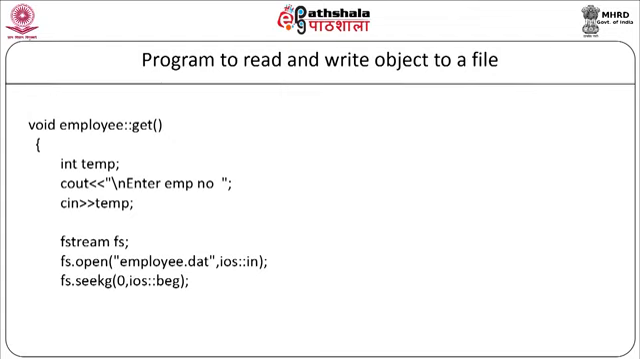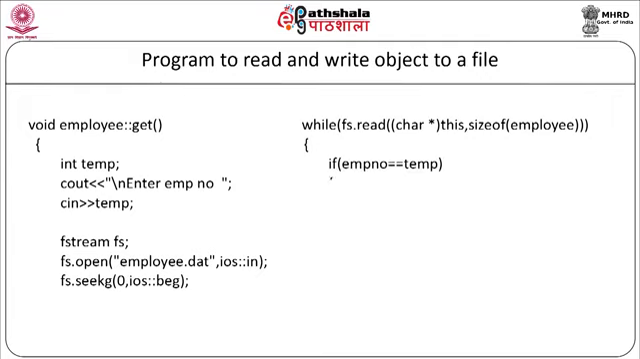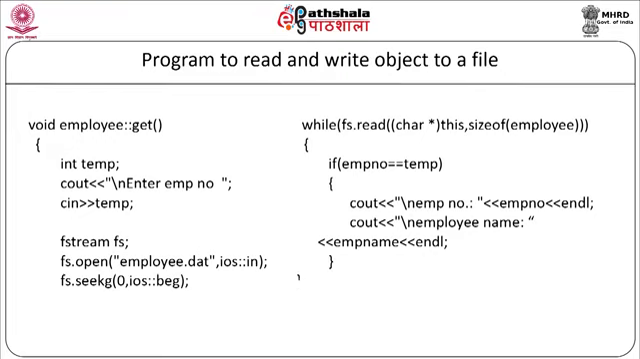Now we will read from the file while fs.read(char*)this, comma, sizeof(employee). Now we will start with the if condition in a while loop. If employee number is equal to temp, then we will cout employee number, cout employee name. End of the if, end of the while loop. So if the employee number matches with the record that a user has entered, we will display the details on the screen. Otherwise, we will go on reading the next record.